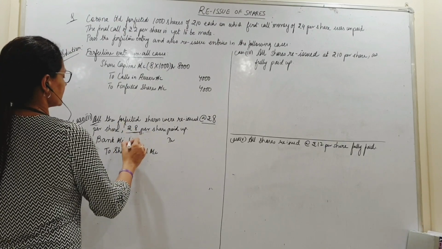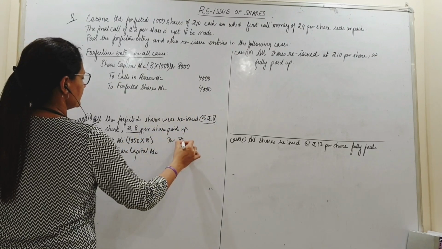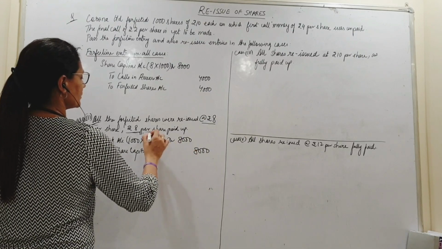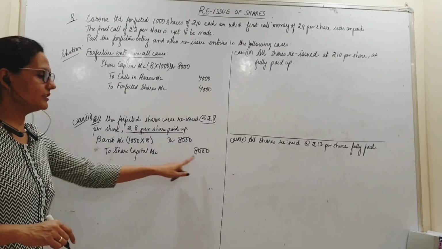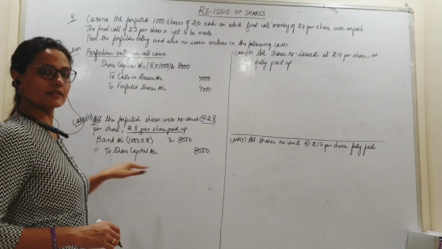All shares, so 1000 shares. I have received 8 per share, 8000. And I will credit 8000 to the share capital because I am considering 8 per share paid up. So paid up value से capital को credit करना है. Clear? So no discount allowed.